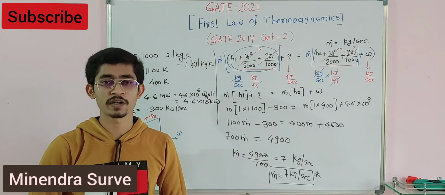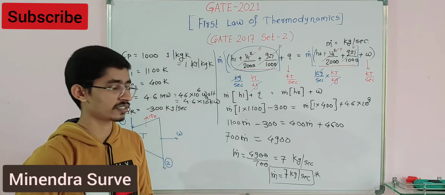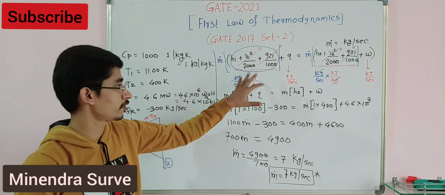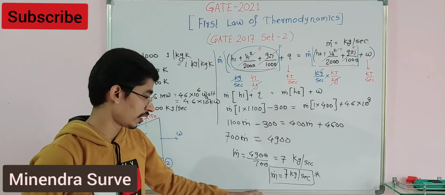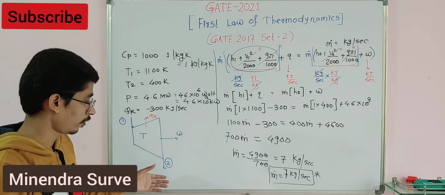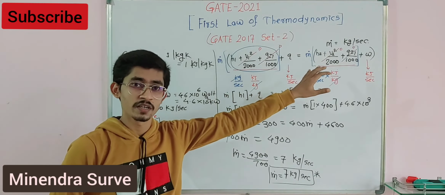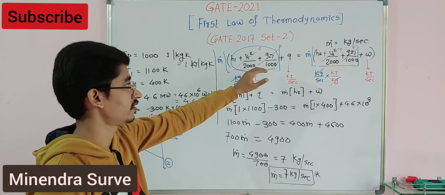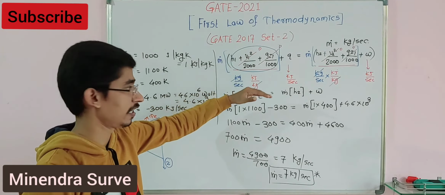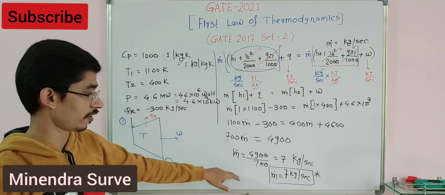Just remember the steady flow energy equation, and accordingly there is one task of unit conversion. If you are clear with unit conversion, then just put the values and find the final answer. Inlet condition and outlet condition both are given. Initial velocity and final velocity are the same. Also we have eliminated Z1 and Z2 because the inlet and outlet are at the same height level, and then we are using this given data and finding the solution.